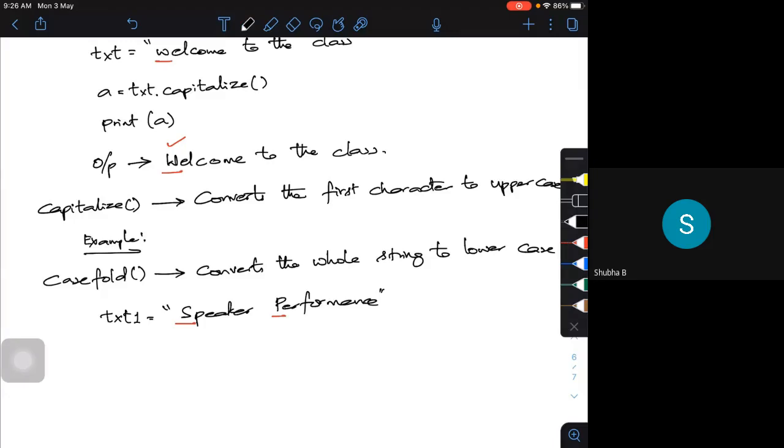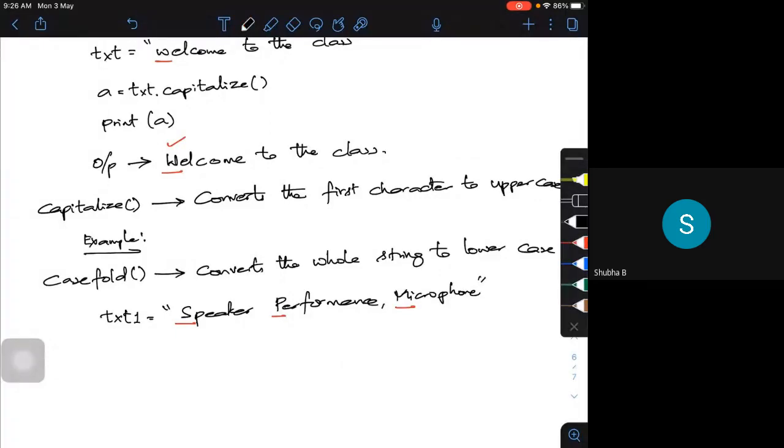Let me write it once more: Speaker performance, comma, microphone. So I have three capitals.